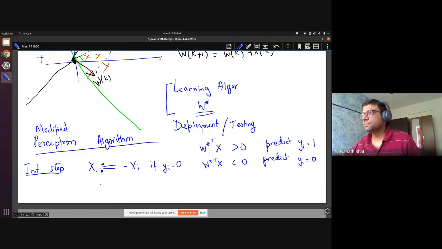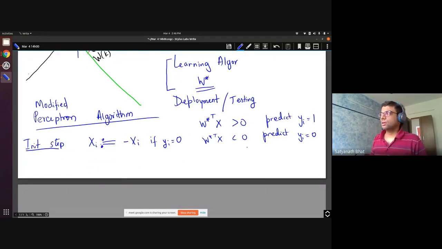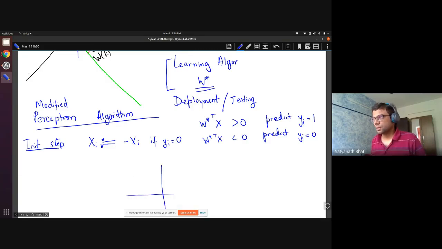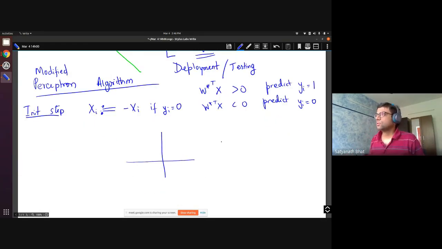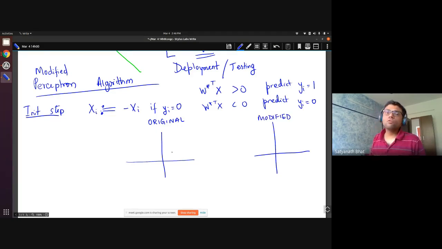Let us try to understand what this step is actually doing. This is your original perceptron, and this is your modified one. This particular step is useful for the analysis. It is not so useful when you actually write this algorithm. It is only useful for analysis.